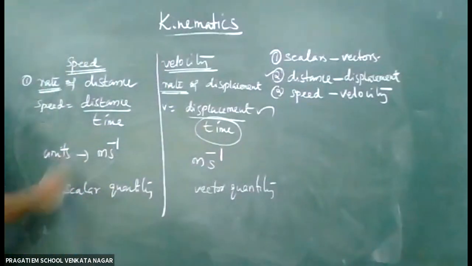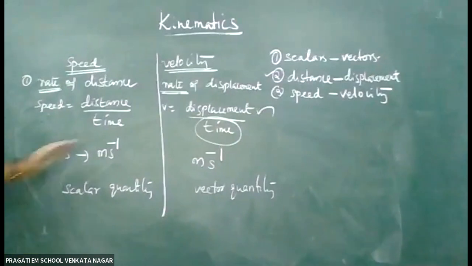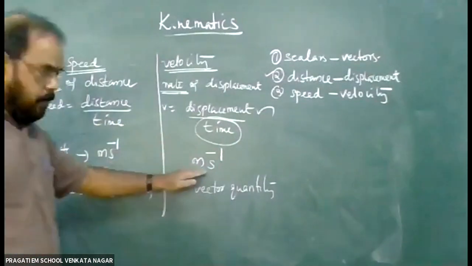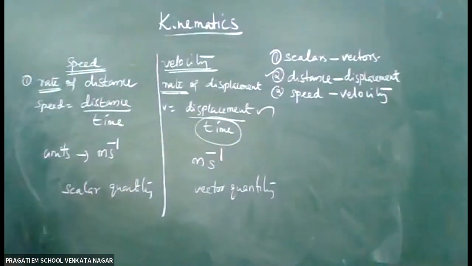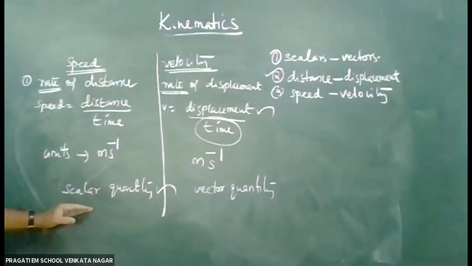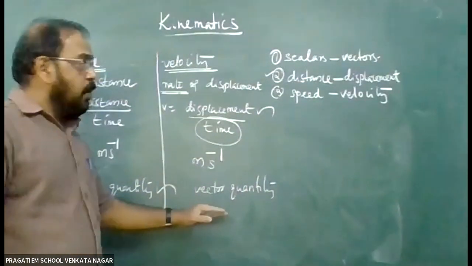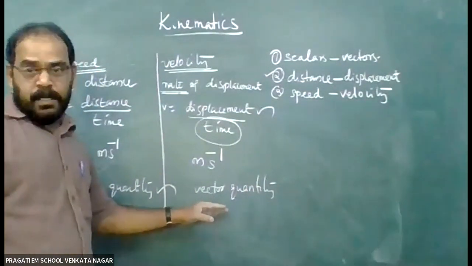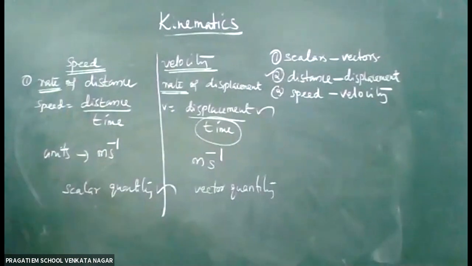Next, both the units have the same SI units, meter per second. And the next important difference is what? Speed is a scalar quantity, but velocity is a vector quantity. Okay, you can note down these points.